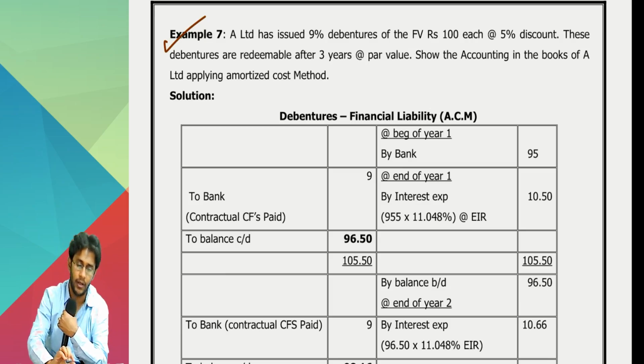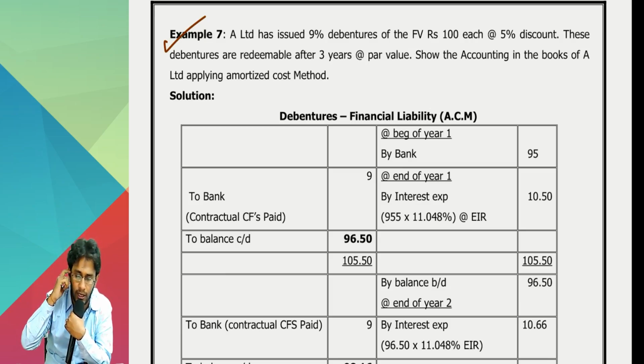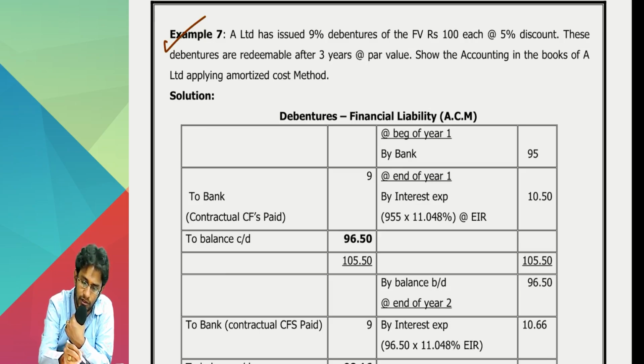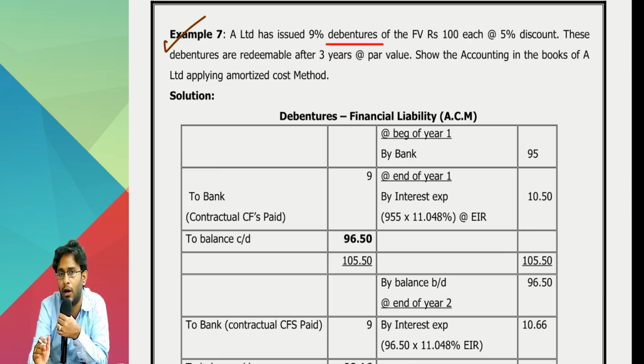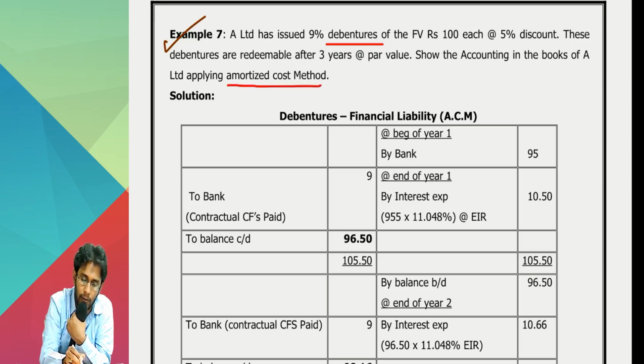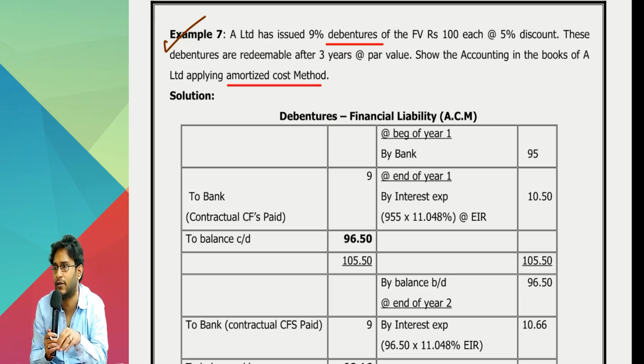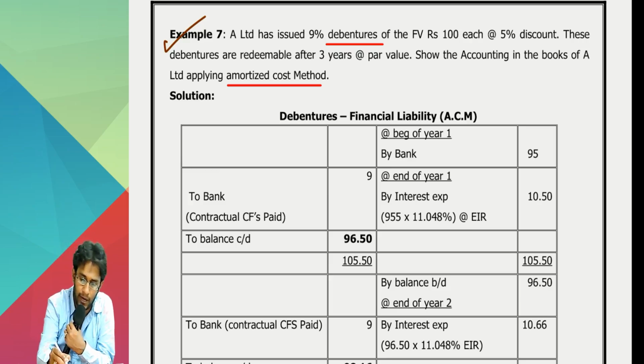Important stuff. Read. A Limited has issued 9% debentures of face value 100 each, at 5% discount. These debentures are redeemable after 3 years at par value. Show the accounting in the books of A Limited applying amortized cost method. Sir, if you issue a debenture which is redeemable, is it a liability or an asset? Liability. For liability, how many methods are possible? 2 methods. Which method you have to apply, we have not discussed yet. But the question is directly telling you to go and apply ACM. Since you already learned the ground rules of ACM, based on that you can apply the method.